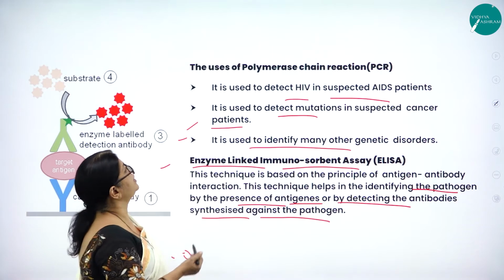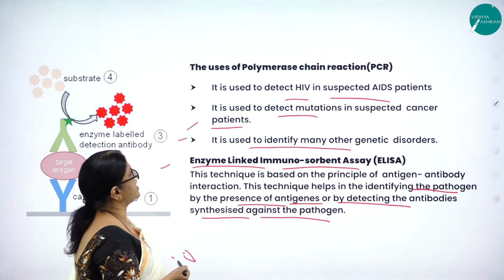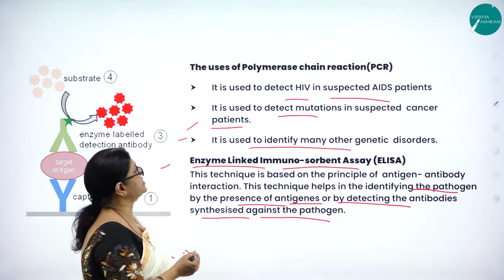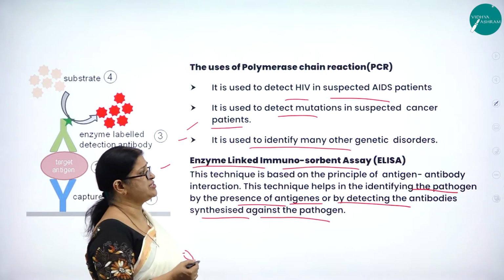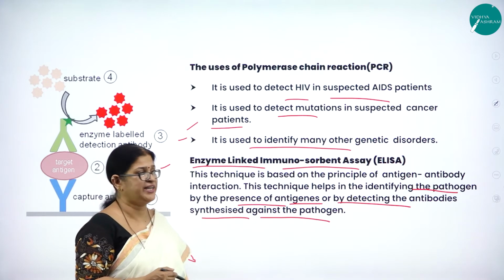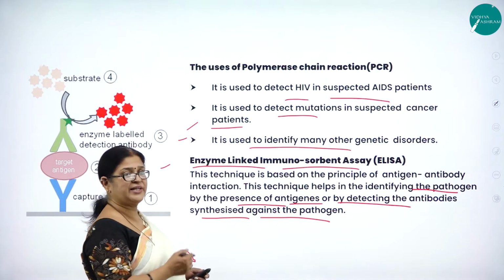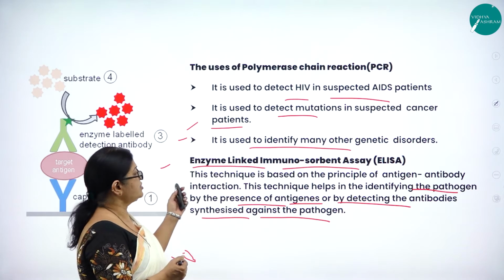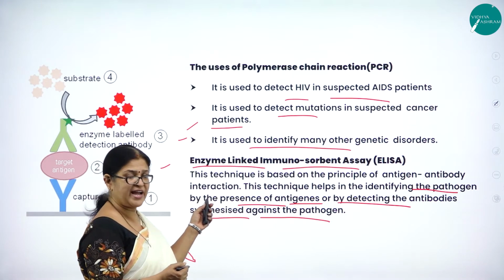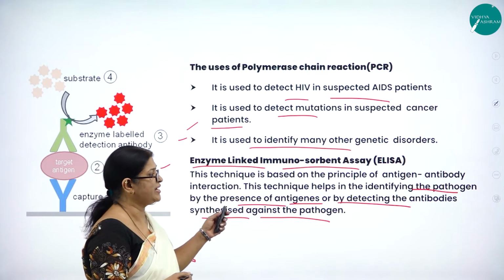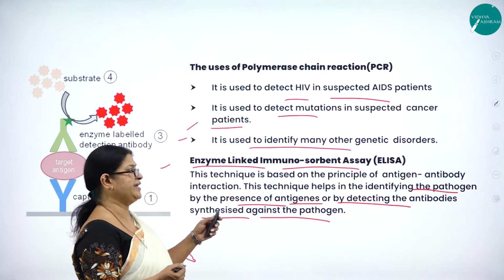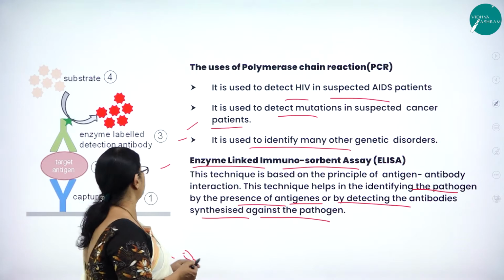So the uses of polymerase chain reaction: it is used to detect HIV in suspected AIDS patients, it is used to detect mutations in suspected cancer patients, and it is used to identify many other genetic disorders. So what is the technique that is applied in ELISA? This technique is based on the principle of antigen and antibody reaction, and it helps in identifying the pathogens by the presence of antigens or by detecting the antibodies synthesized against the pathogen.